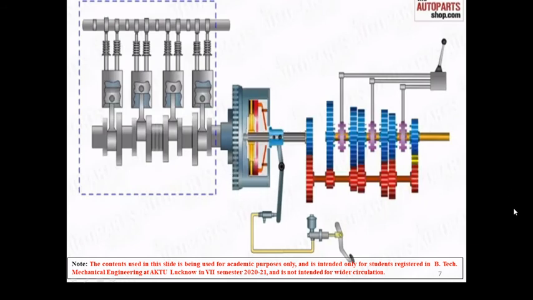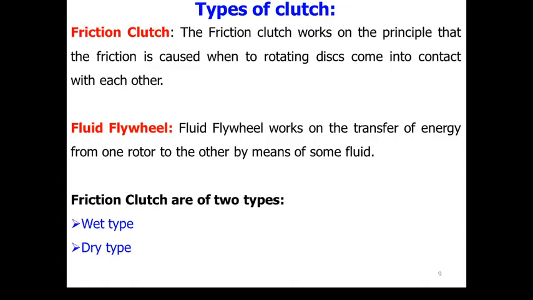Okay, so to start with, we'll discuss the types of clutches. Basically, friction clutch and fluid flywheel are the two types. The friction clutch works on the principle that friction is caused when the rotating discs come into contact with each other. So there should be some frictional material for engagement, right?